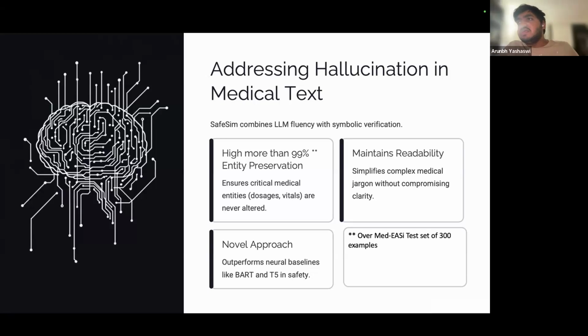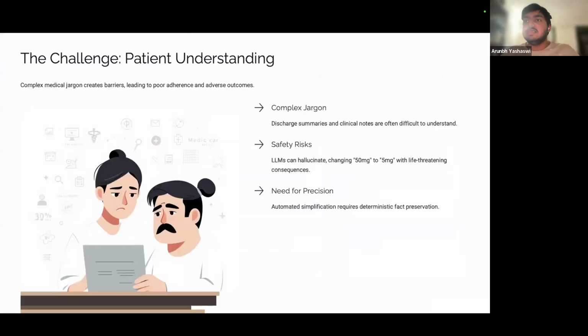While we could use standard LLMs to translate this into plain English, there might be some context loss or even hallucination. Let's take an example: instead of 50 milligrams, it has been interpreted as 50 grams for some weird reason. Now, this isn't just a grammatical error; it is a potential medical emergency. We cannot rely on a probabilistic model alone for this task.